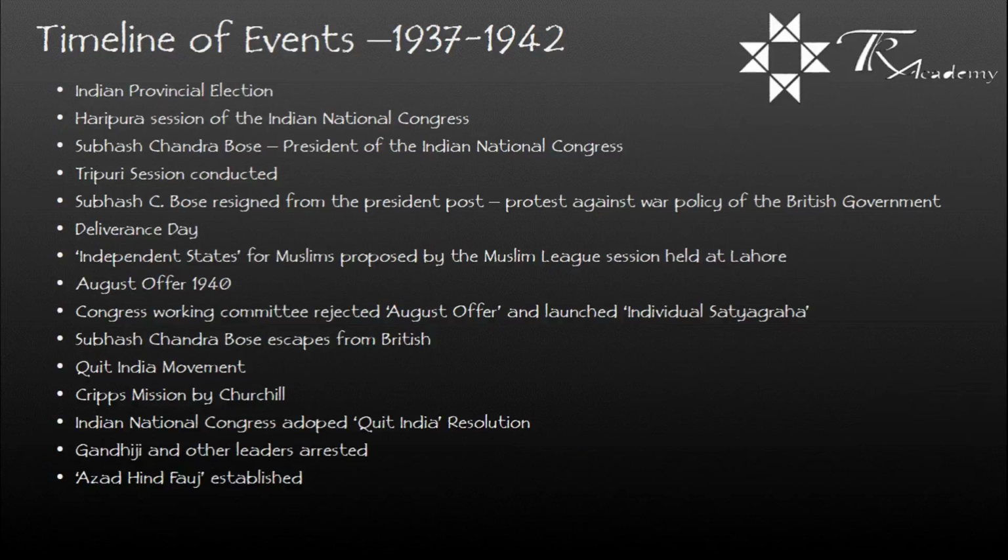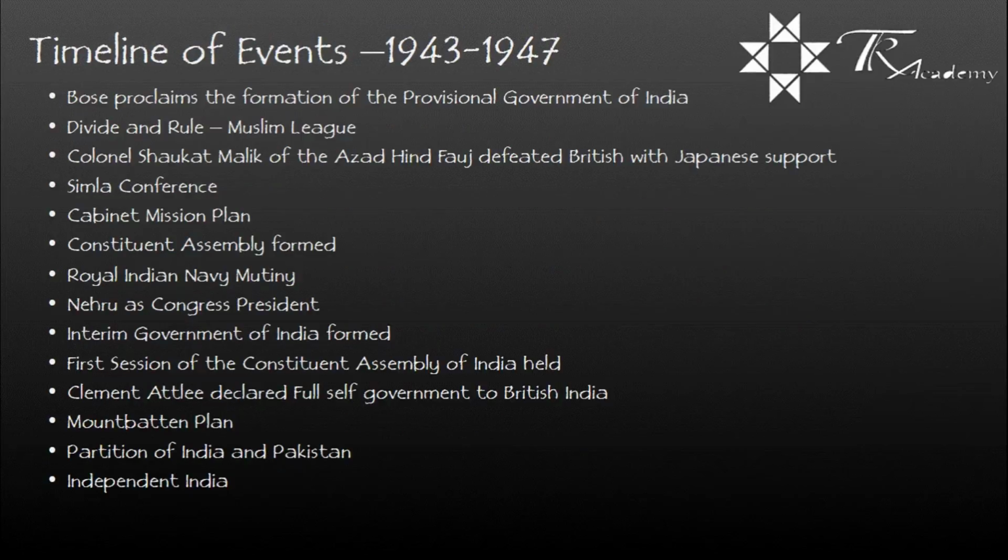Quit India movement. Cripps Mission by Churchill. Indian National Congress adopted Quit India resolution. Gandhiji and the other leaders were arrested for the Quit India movement. Azad Hind Fauj established, that is, the Indian National Army was established by Subhash Chandra Bose.